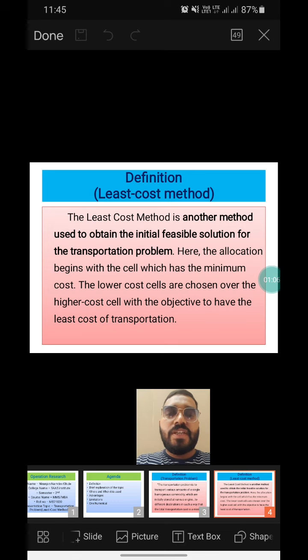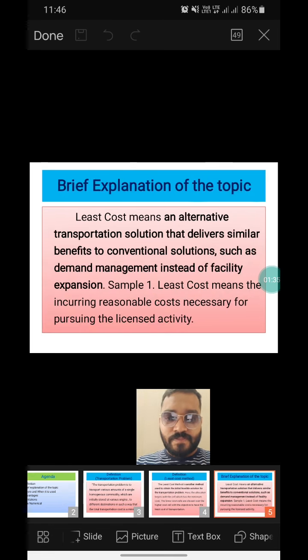The definition of least cost method. The least cost method is another method used to obtain the initial feasible solution for the transportation problem. Here, the allocation begins with a cell which has a minimum cost. The lower cost cells are chosen over the highest cost cells with the objective to have the least cost of transportation.